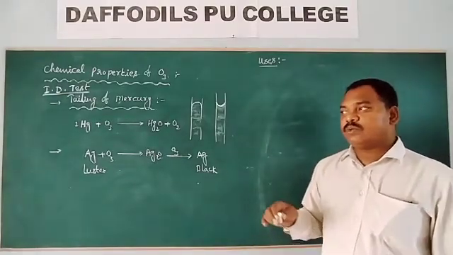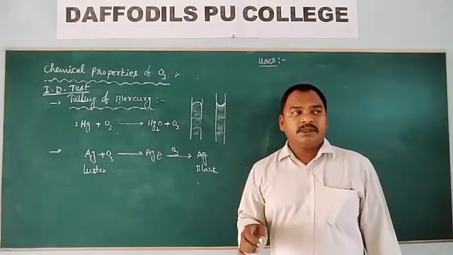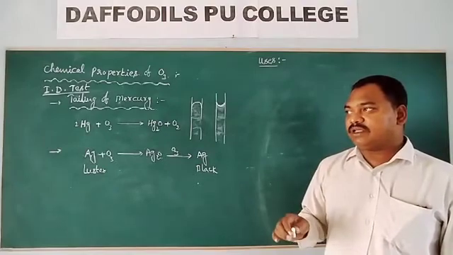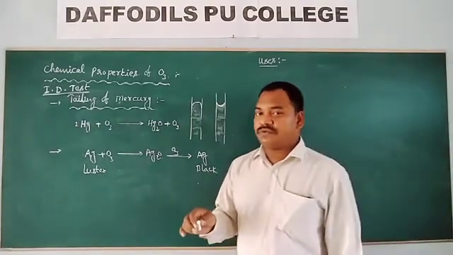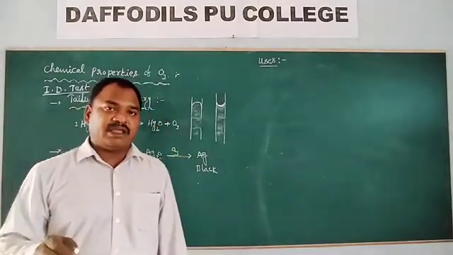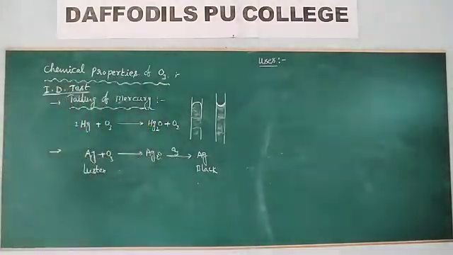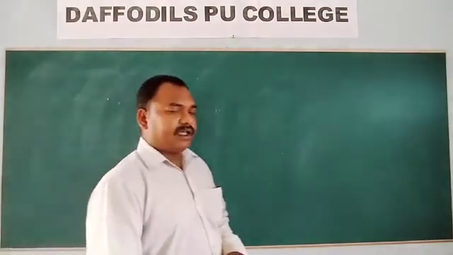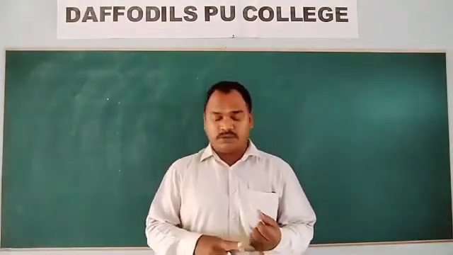Next, this ozone is used to increase the quality of air on underground railway systems. So we are at uses of ozone.